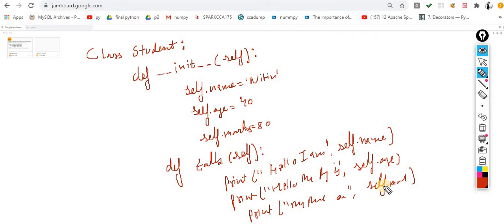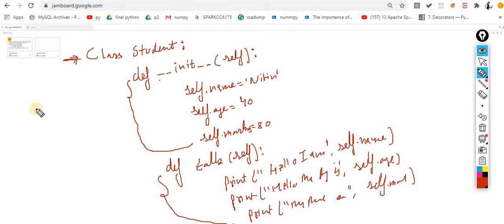So what exactly is it? This one is the class. The name of the class is Student. This one is a function, that is the def. This one is another function, that is talk, or you can say print, whatever function that you want. Here, this one is the new concept for all of you.